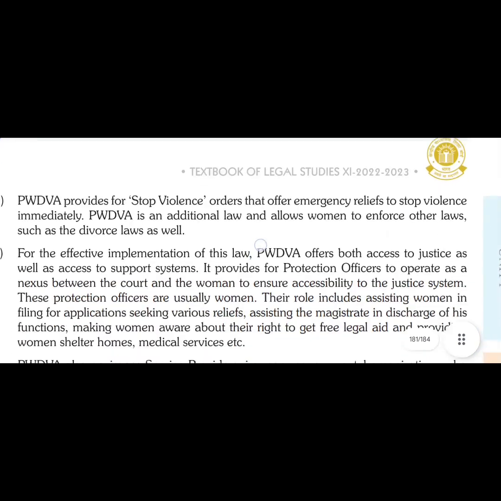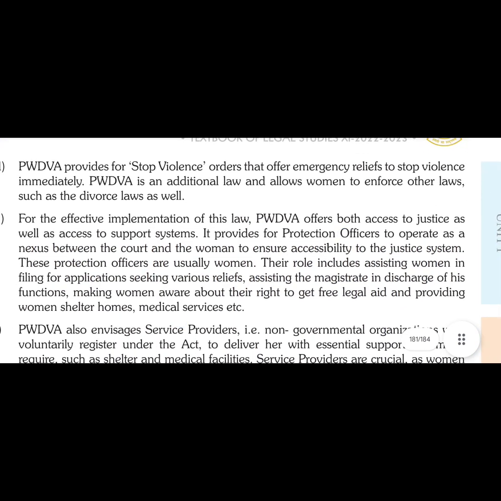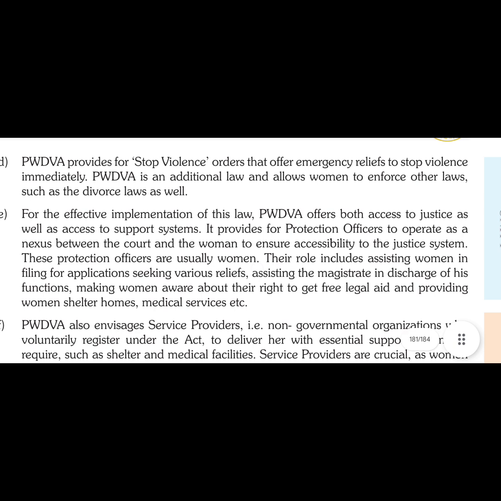Fine. Then it provides for stop violence orders. Stop violence order means that you stop the violence which you are doing immediately, and therein also the emergency reliefs will be provided कि अभी के situation को हम कैसे cater करें. तो अभी तुरंत हमें रोकना है, that is something emergent to be done immediately. So how that has to be done, that is also provided in that order.